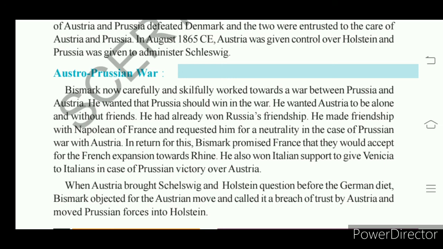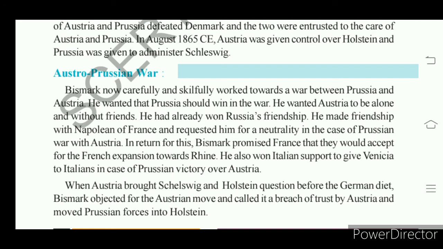Understand? So there, Bismarck objected. As per the agreement, they should settle their dispute personally. But what happened here? Austria went to the German Diet. That is a violation of the agreement according to Bismarck, because Bismarck wanted war with Austria. For that only he created this issue. Understand? So Bismarck objected to Austria moving to the German Diet as a breach of trust.